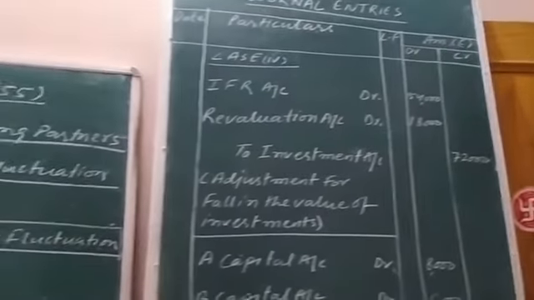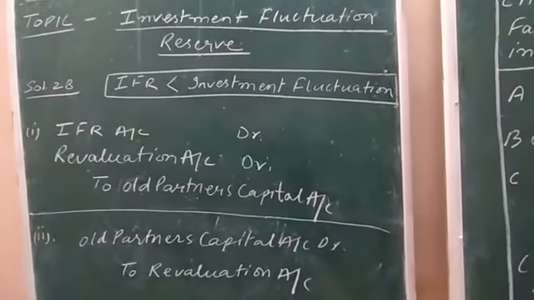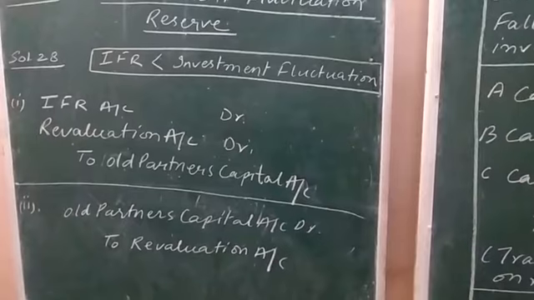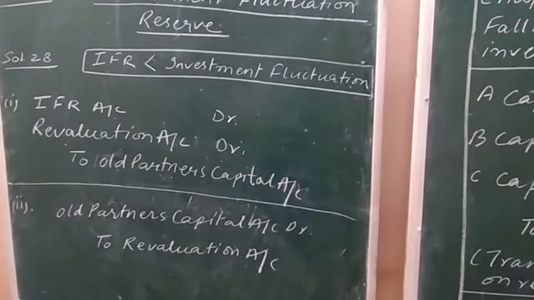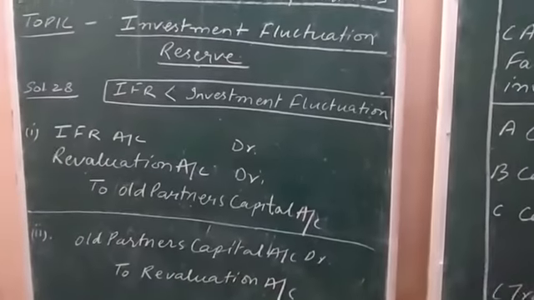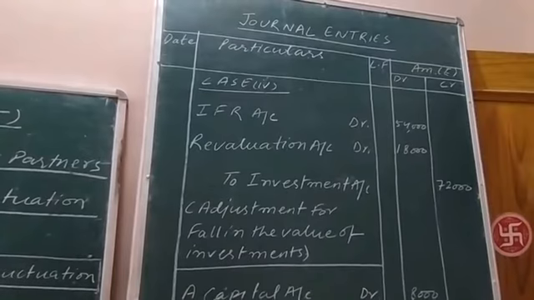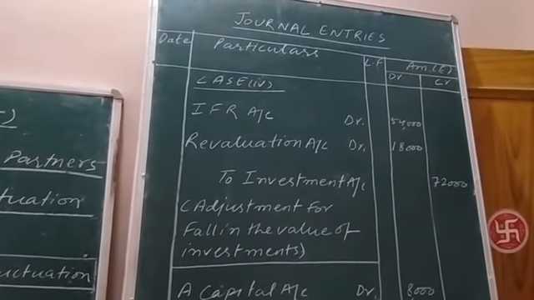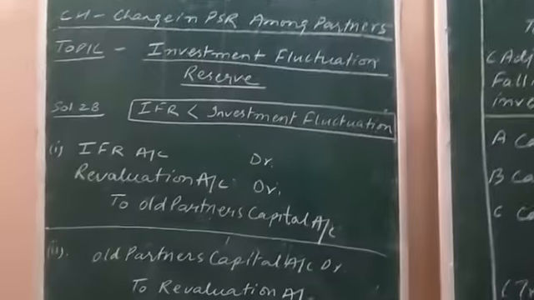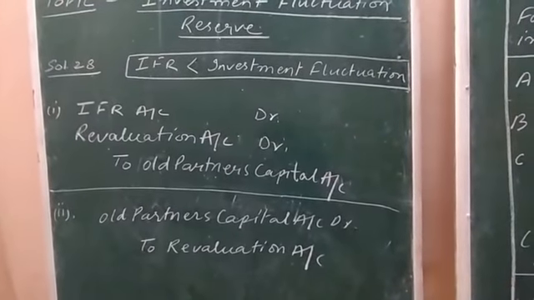I have also written on the left hand side green board the basic journal entry to be used in order to solve the question. IFR account debit, revaluation account debit to investment account. And the basic journal entry to recover the loss from partners is old partners capital account debit to revaluation account.